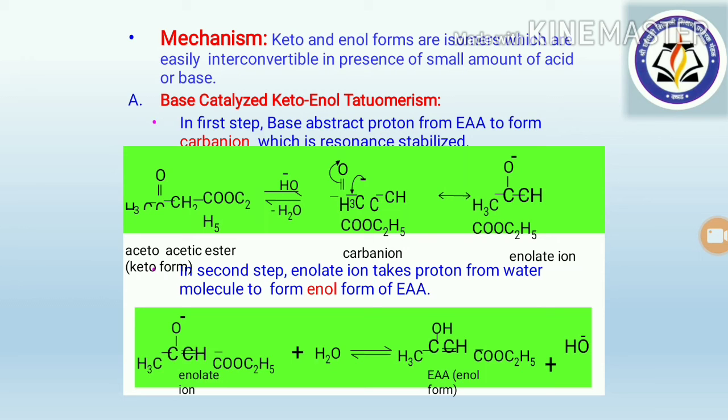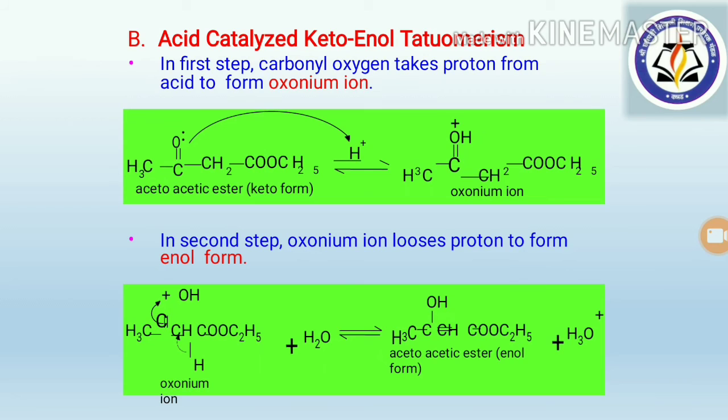Now in the second step, this enolate ion takes a proton from the water molecule to form the enol form of ethyl acetoacetate, which is shown in the next reaction. So in this way, base catalyzed keto-enol tautomerism takes place.